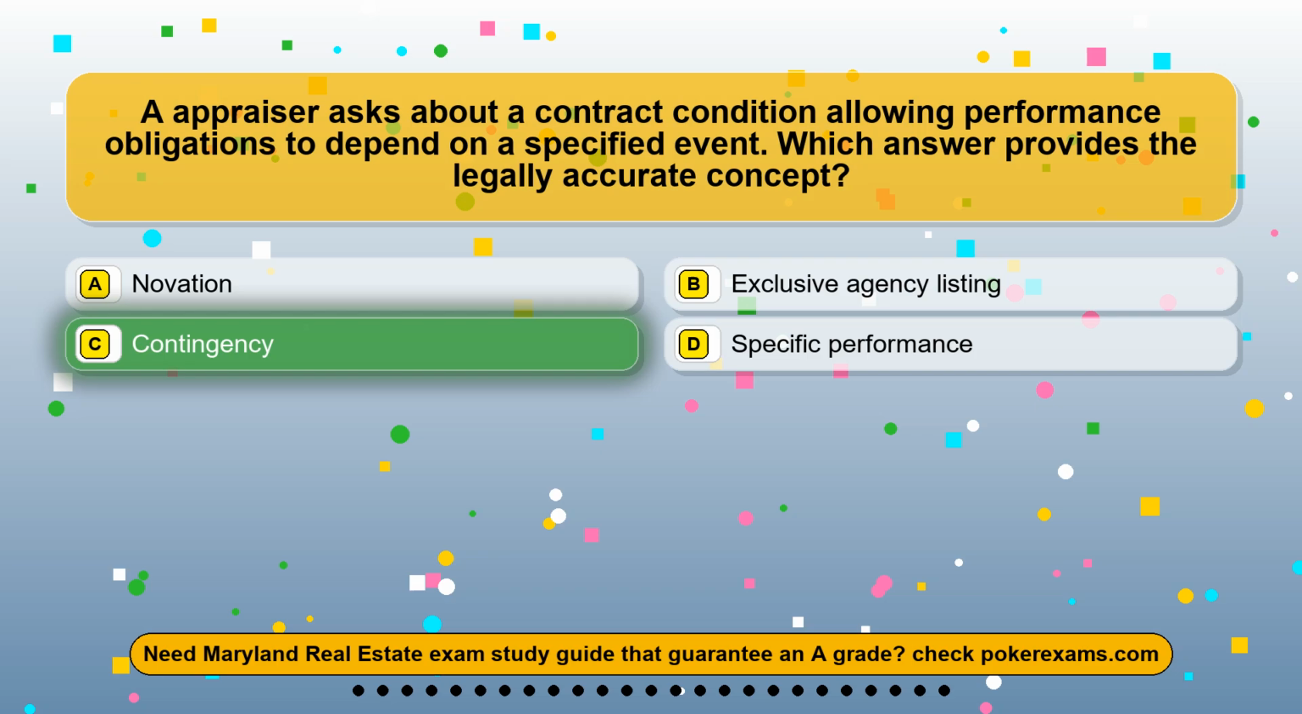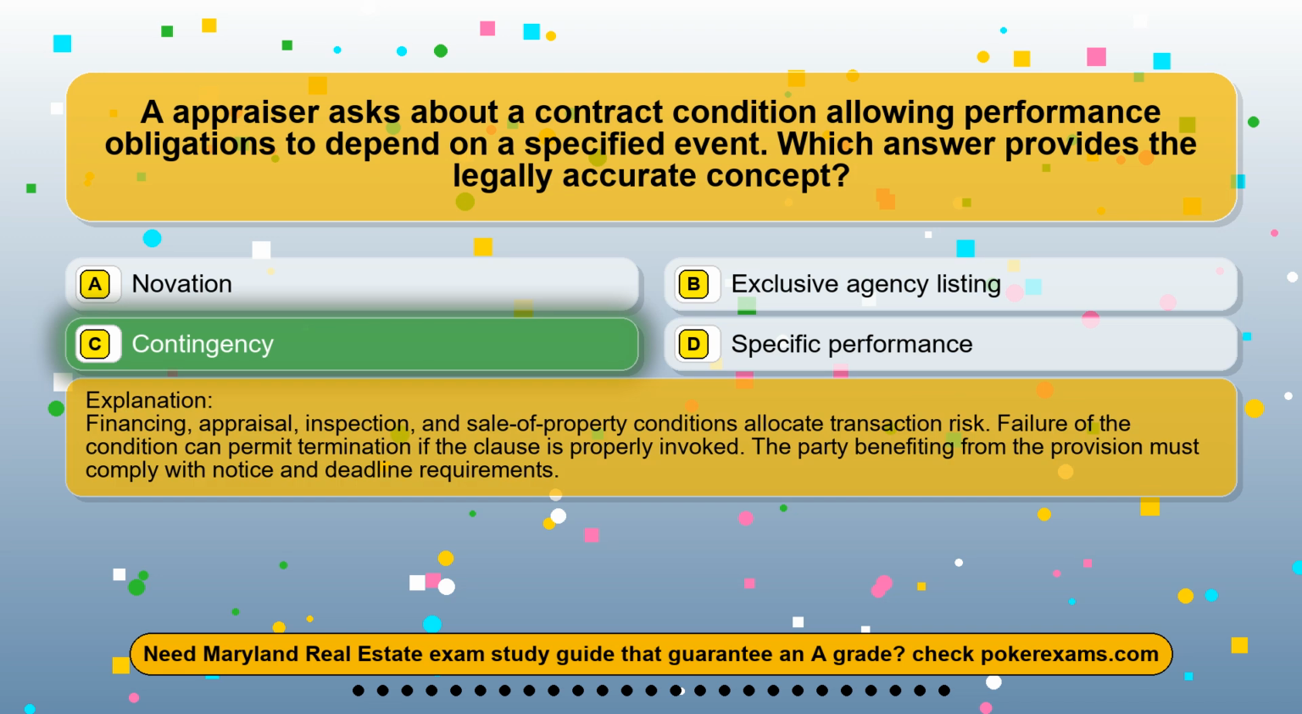The correct answer is option C, contingency. Financing, appraisal, inspection, and sale-of-property conditions allocate transaction risk. Failure of the condition can permit termination if the clause is properly invoked. The party benefiting from the provision must comply with notice and deadline requirements.